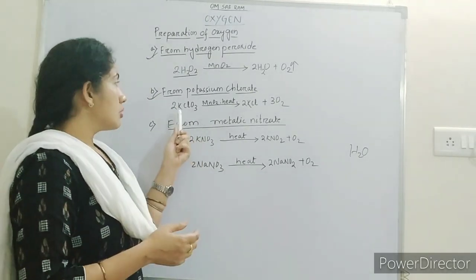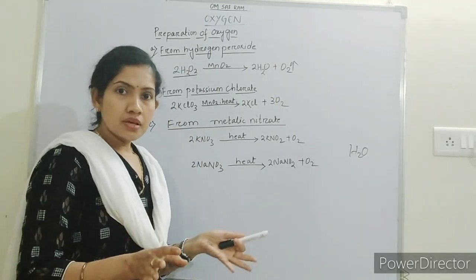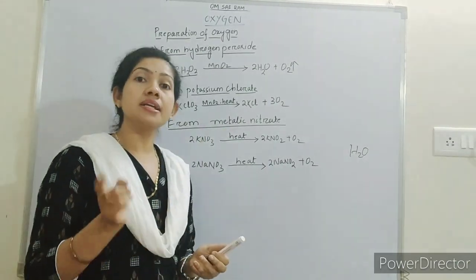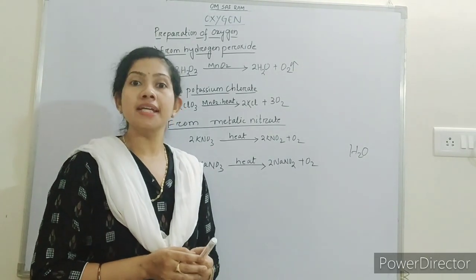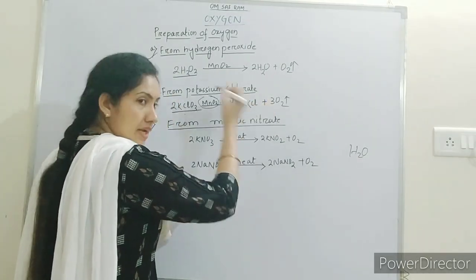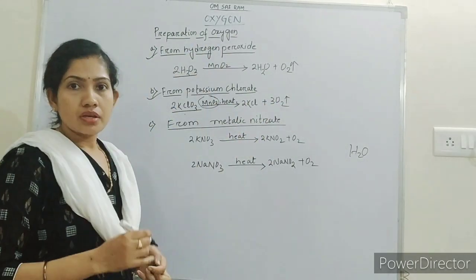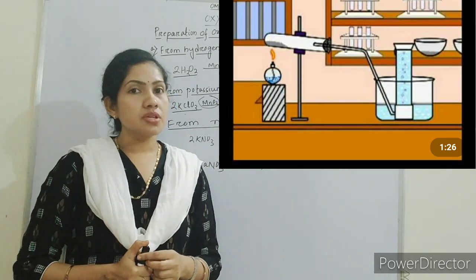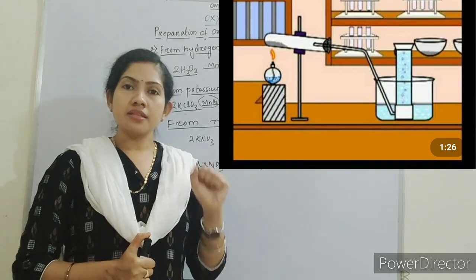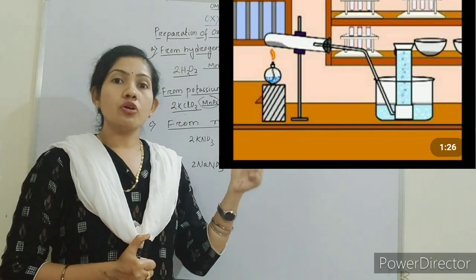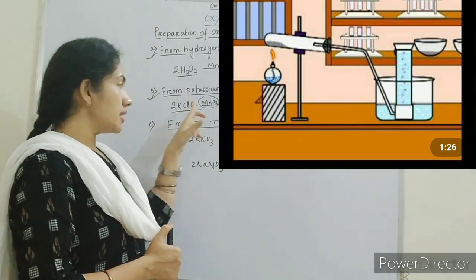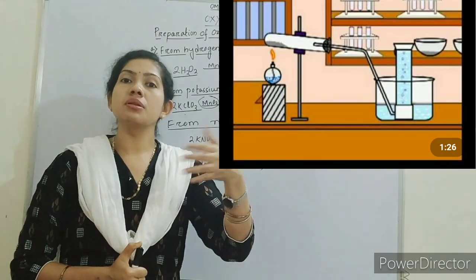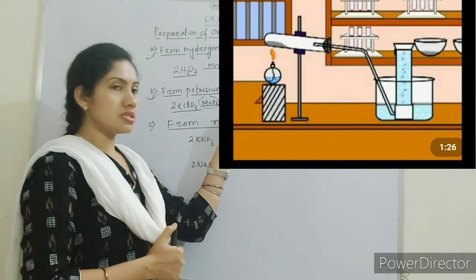The same potassium chlorate decomposes in the presence of the catalyst manganese dioxide, but here heat is required. Potassium chloride plus oxygen. You can see here the laboratory setup for this. Here you can notice there will be no dropping funnel. Rather, here we have taken the combination of potassium chlorate and manganese dioxide in a test tube, and heat will be applied. That's why it is written heat.